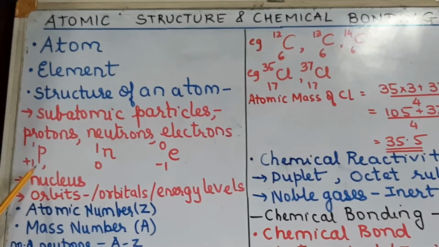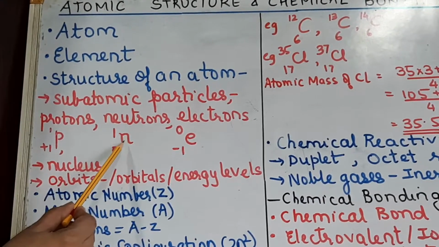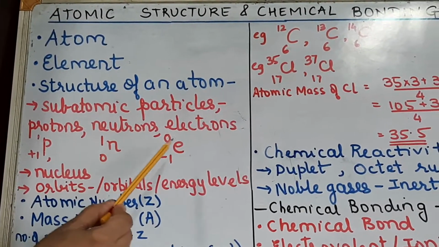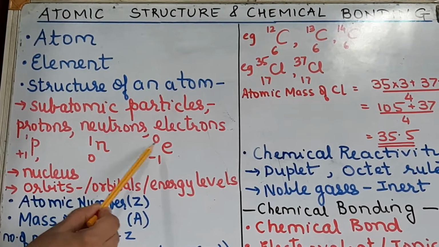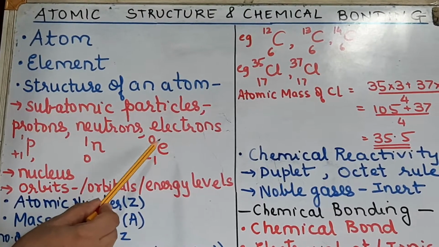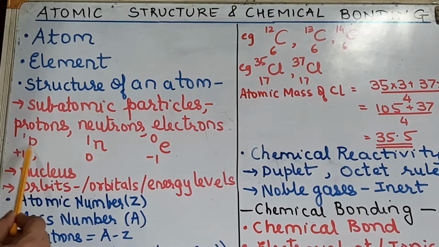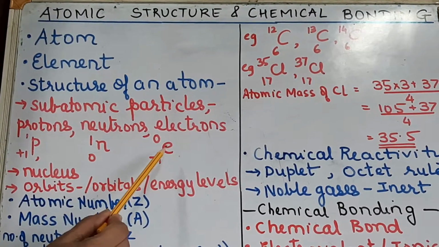As for location, protons are generally located in the nucleus of the atom. Neutrons are also located in the nucleus of the atom, and electrons are revolving around the nucleus in imaginary paths called orbits, orbitals or energy levels. So the comparison of these subatomic particles is very important.